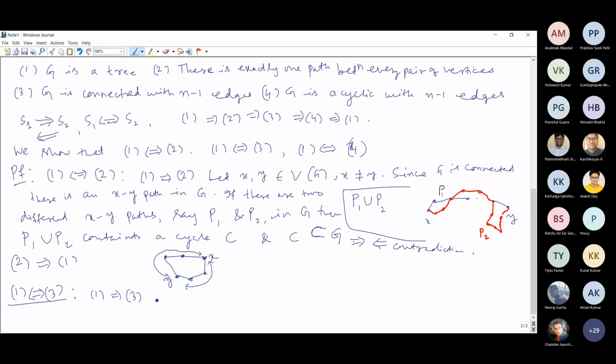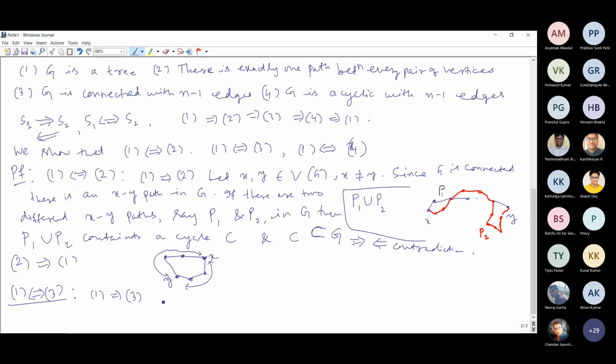It is connected and acyclic. Then the third statement is that it is connected, and with n vertices, the graph will have n minus 1 edges. Connectedness is already given. We need not prove it. The only thing is that the number of edges will be n minus 1. That's what you have to prove. So how do you prove that the number of edges will be n minus 1?